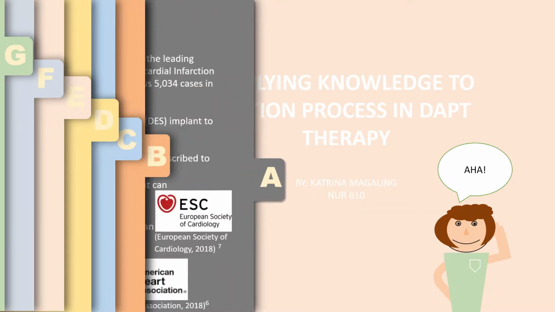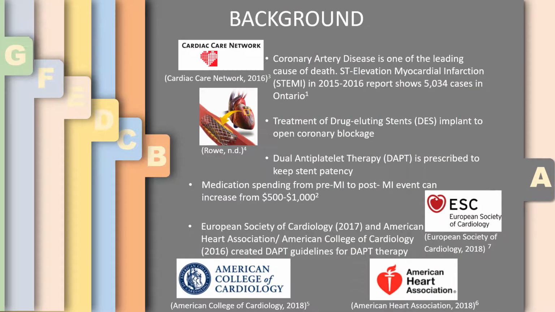Coronary artery disease, or CAD, is one of the main causes of mortality among the adult population. The Cardiac Care Network of Ontario reported over 5,000 cases of treated ST elevation myocardial infarction in 2015 to 2016. Patients who have drug-eluting stent implants as treatment are prescribed dual antiplatelet therapy, or DAPT, that includes aspirin for life and a secondary medication, either Clopidogrel or Ticagrelor, for 1 year based on the current guidelines.